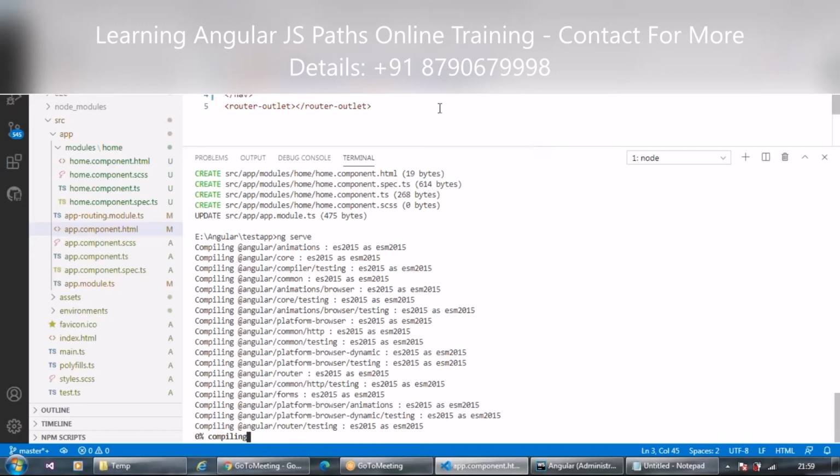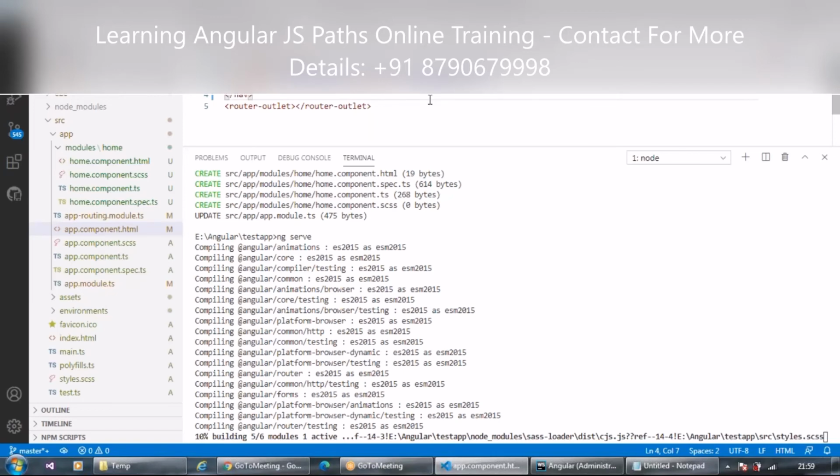So another part in this routing, you can also pass some parameters for your routing. For example, if you are creating a component with product details, and in that particular product component, you want to fetch the data, or you want to pass some parameters to that component, and it will render that data only.